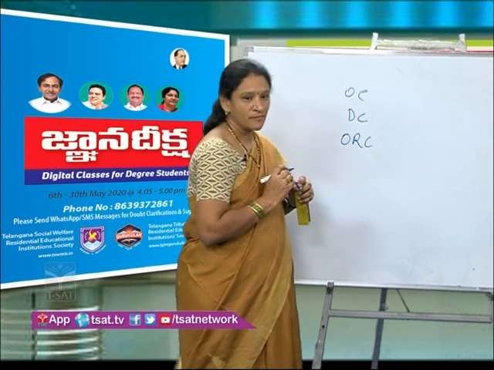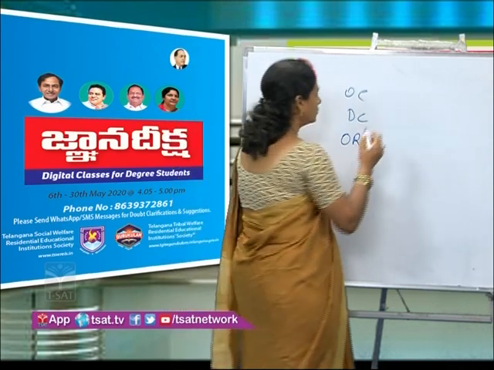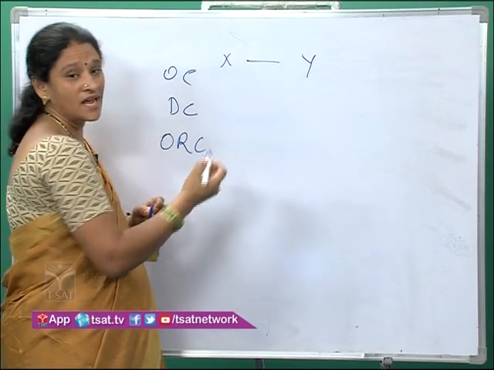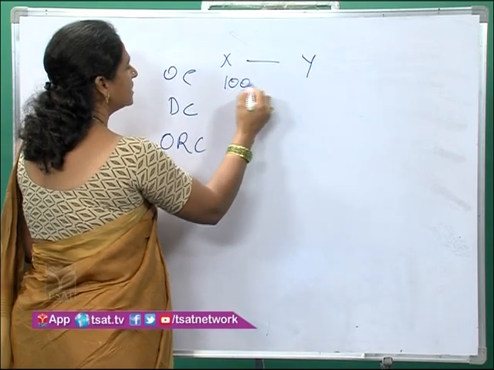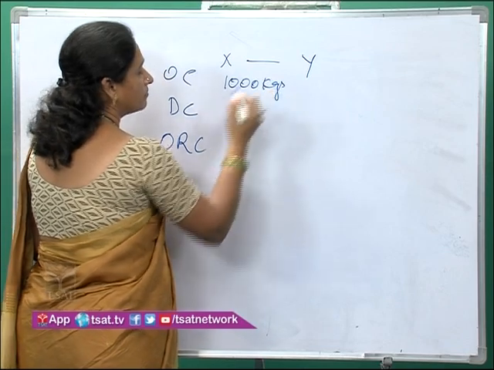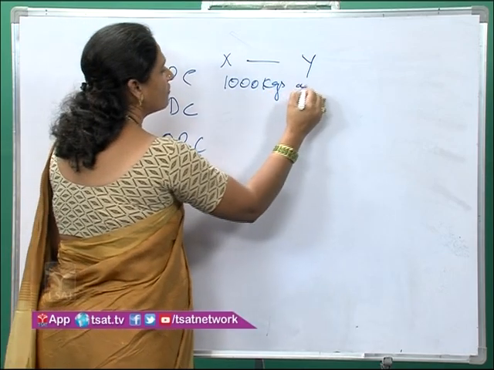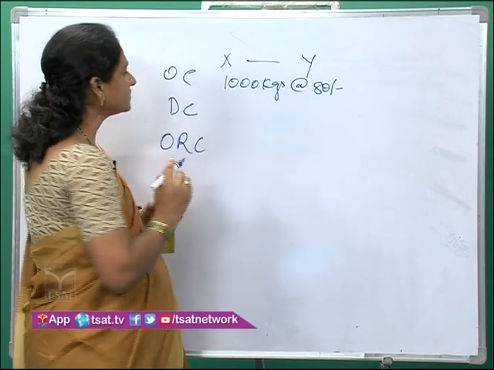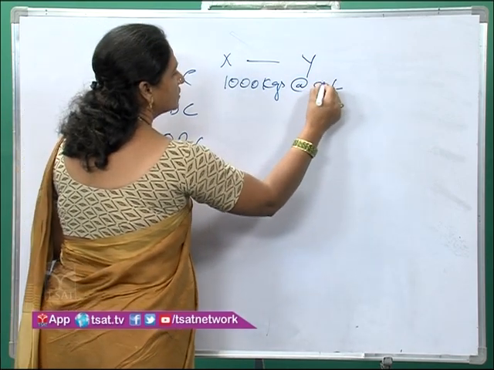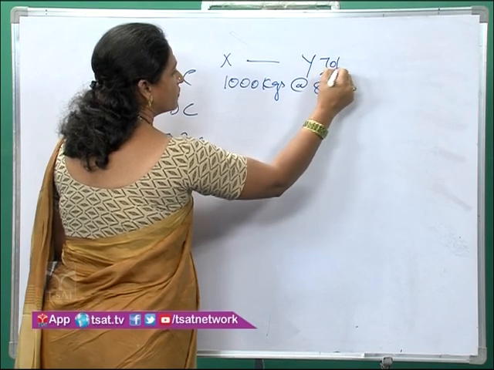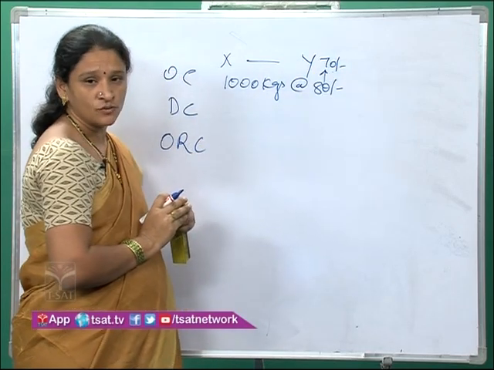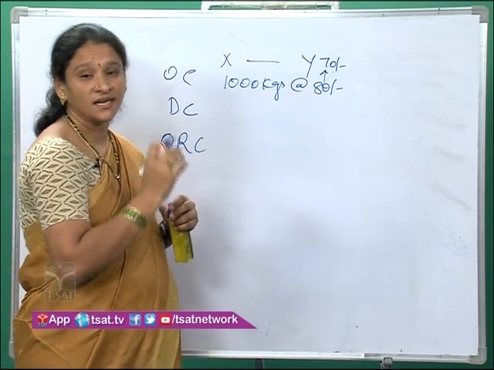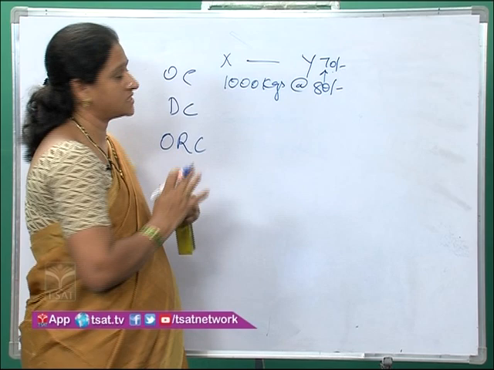We'll take an example. The previous example will continue. We have taken that X has consigned goods to Y. X has consigned 1000 kgs of rice to Y at the invoice price of 80 rupees. Clear? The cost price of which is 70 rupees, but the consignor has invoiced it at the rate of 80 rupees.